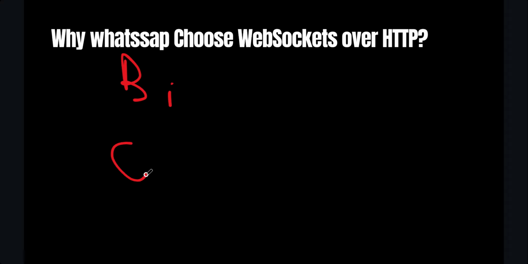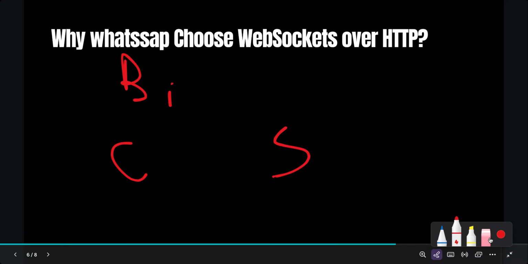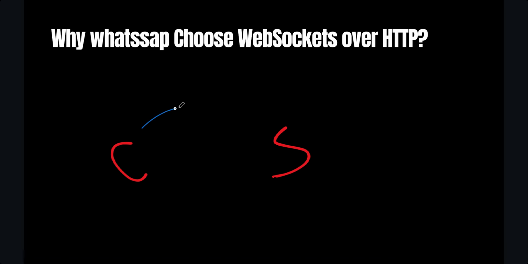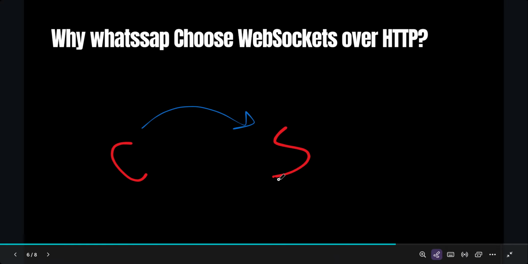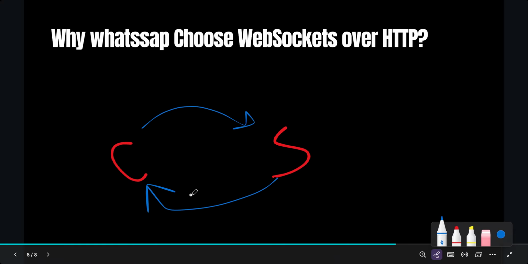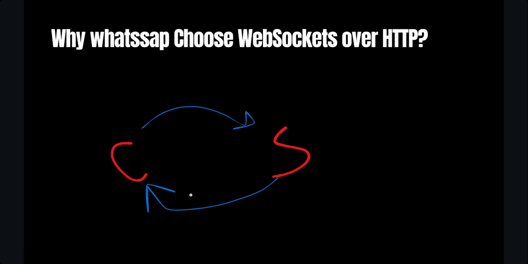So let's say that we have the client and we have the server. Let's talk about an example of HTTP first. In HTTP, it's a unidirectional communication. The client sends a request, the server sends back a response. So it's a request-response protocol. The client sends a request, the server responds back, and then the connection is typically closed.